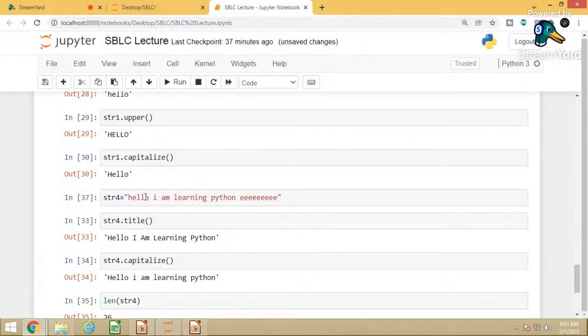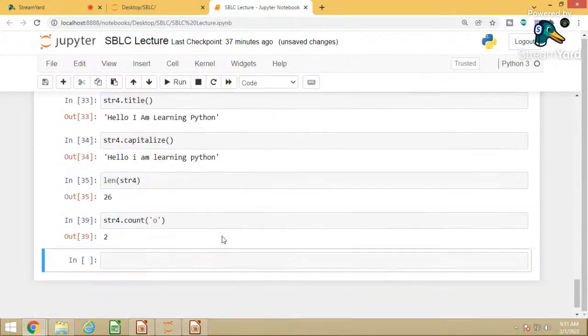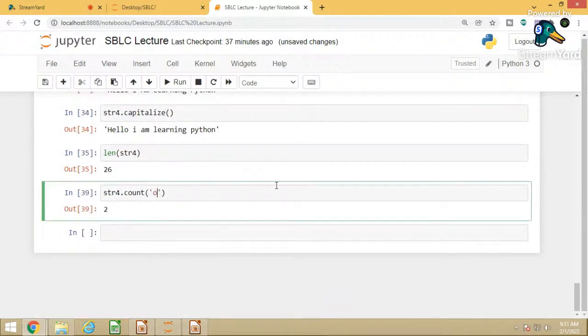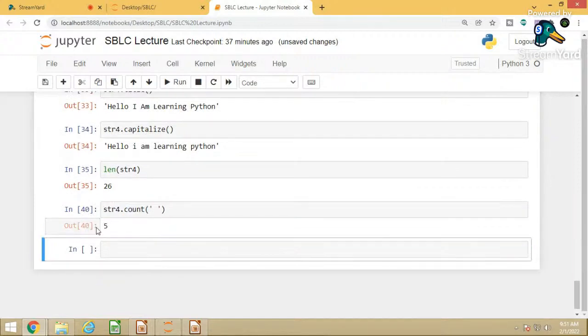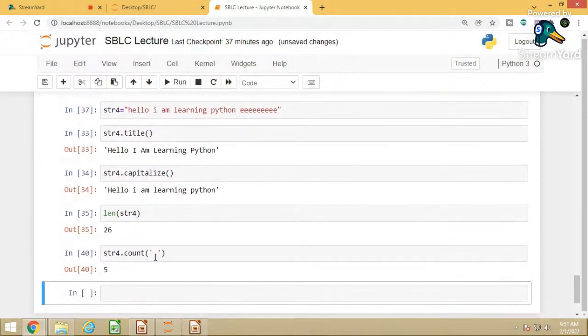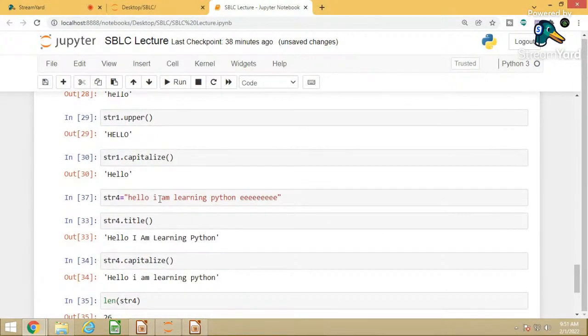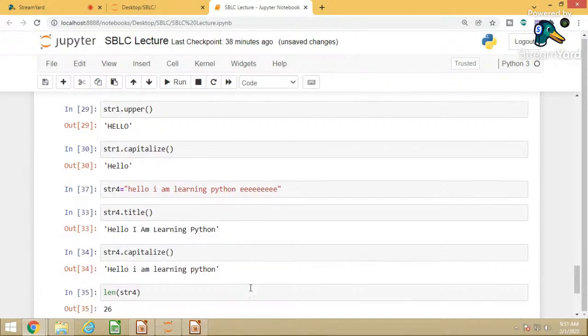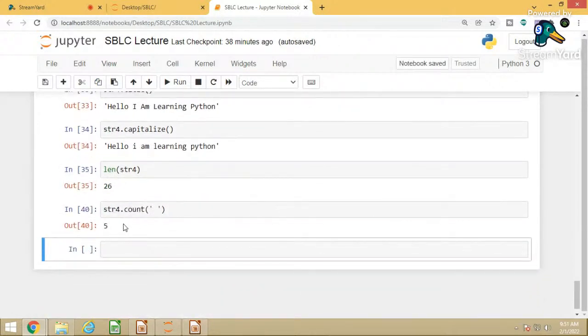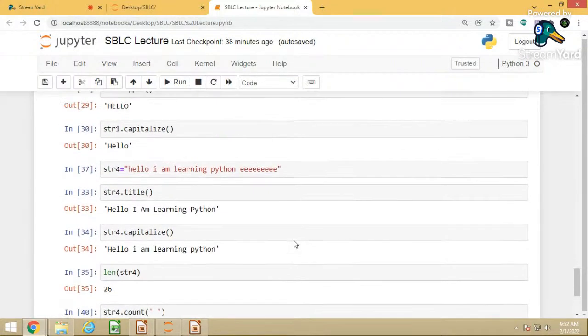You can see this is 1 and this is 2. Even the spaces you can count. There are a total of 5 spaces: 1, 2, 3, 4 and 5. So you can count whether a space or a particular letter is available in the string or not. Many operations you can perform on the string.